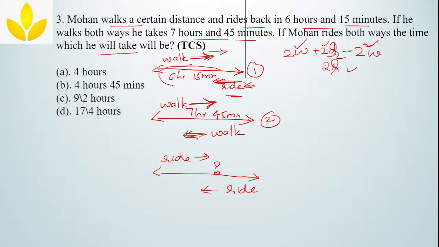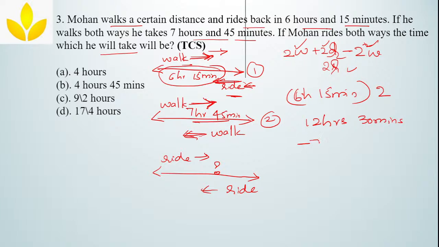So we will do the same thing. Now double this value. If you double 6 hours 15 minutes, you will get 12 hours 30 minutes. Yes or no? Now from this 12 hours 30 minutes, subtract 7 hours 45 minutes.